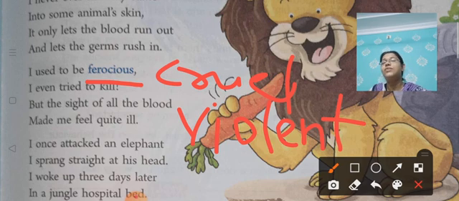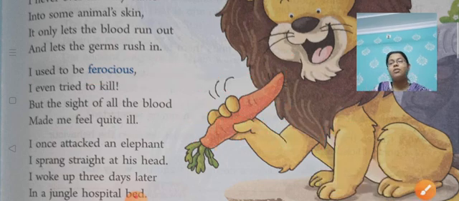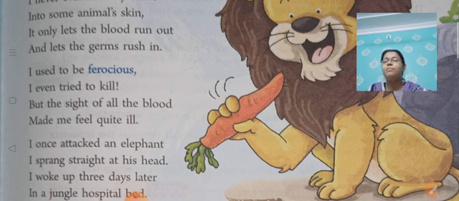I even tried to kill. And what does it say? The lion used to try to kill the animals, right? He was very ferocious and he tried to kill the animals. But now when it has turned into the vegetarian lion, the sight of all the blood made me feel quite ill. So now when he sees the blood, right? Whenever he sees the blood, it makes him feel ill. उसको sick होने की feeling आती है. It makes him quite ill.